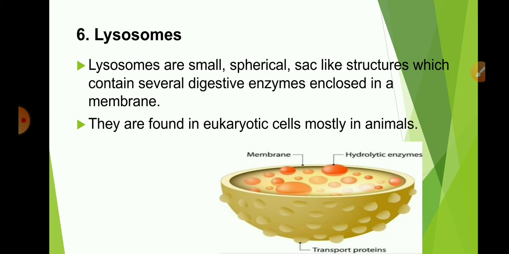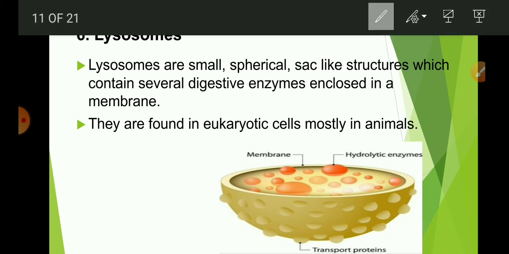Through the Golgi apparatus, they come and are stored in lysosomes. Lysosomes are found in eukaryotic cells, mostly in animal cells. See, this is the structure of lysosome. This is the outer membrane, and in this the hydrolytic enzymes are present for the digestion of food and other substances.